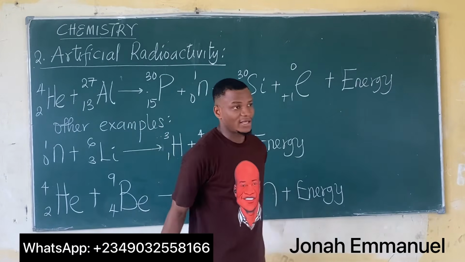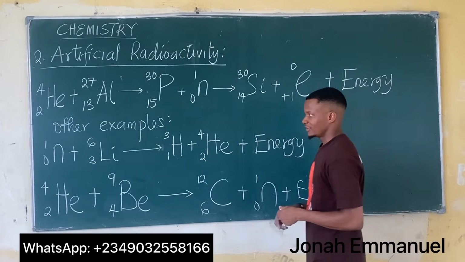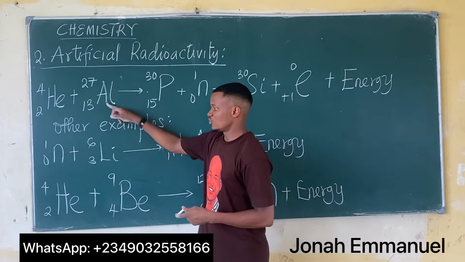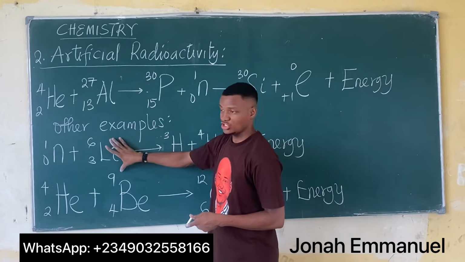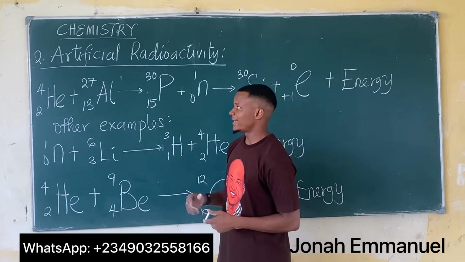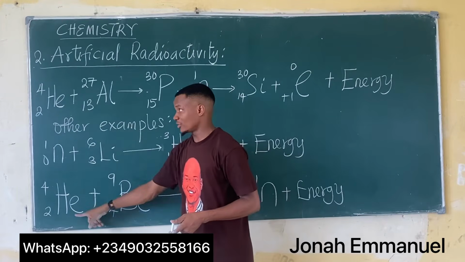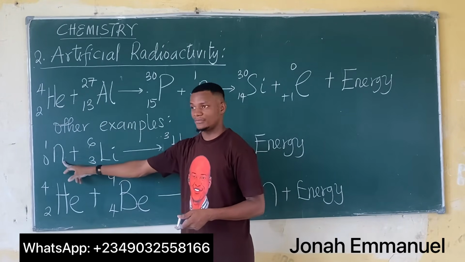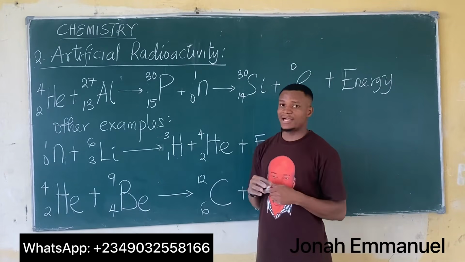So these are examples of artificial radioactivity. That's a case where non-radioactive elements such as aluminium, lithium, and beryllium are now being made radioactive by combining them or bombarding them with radioactive particles. Okay, helium, neutron, of course helium. So this explains the concept of radioactivity.